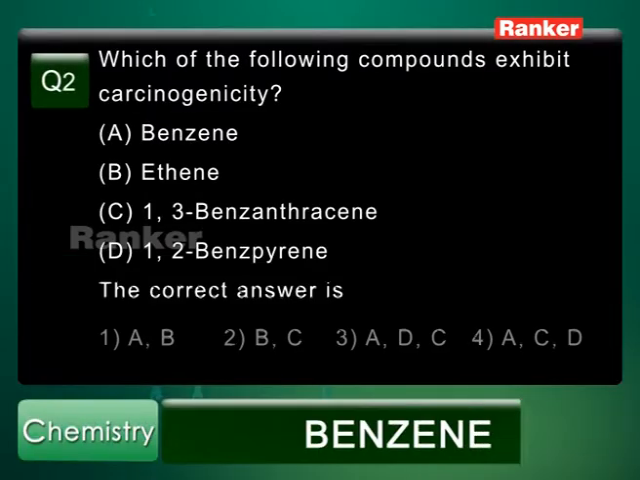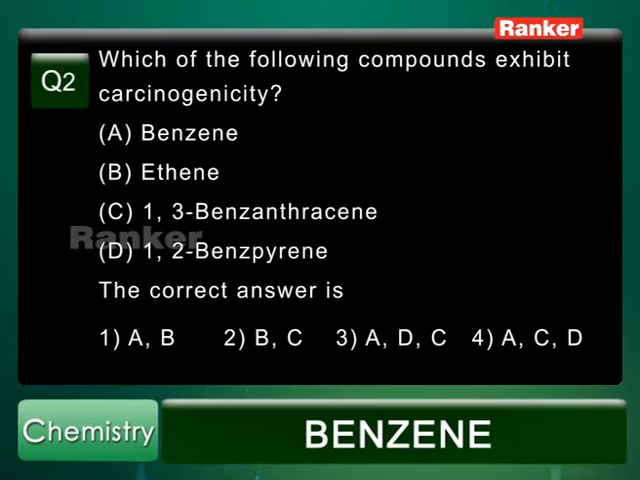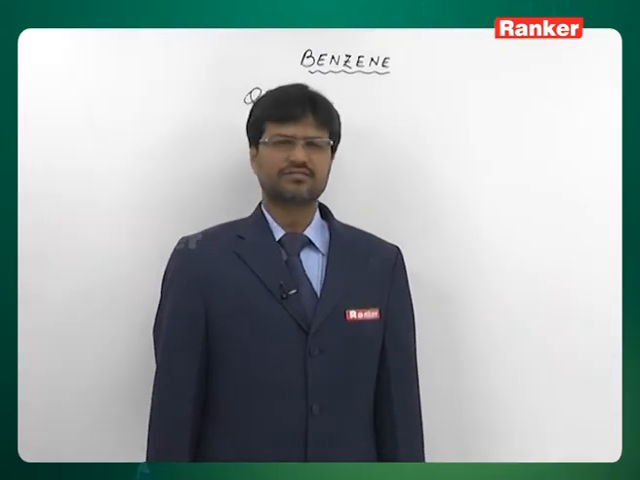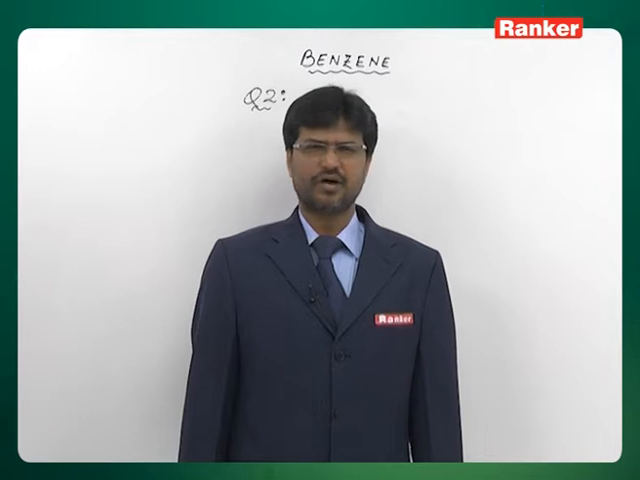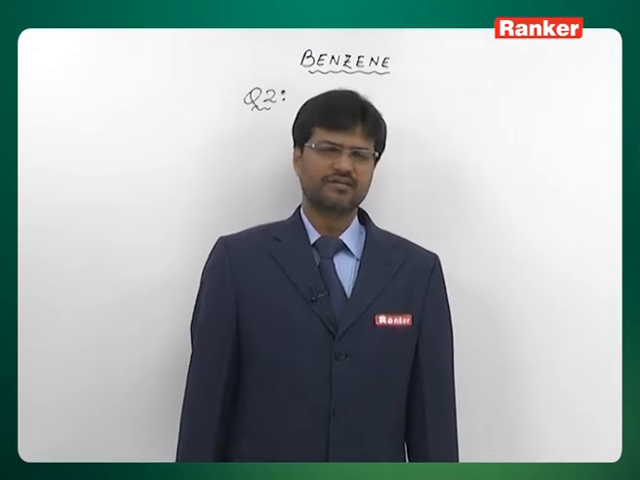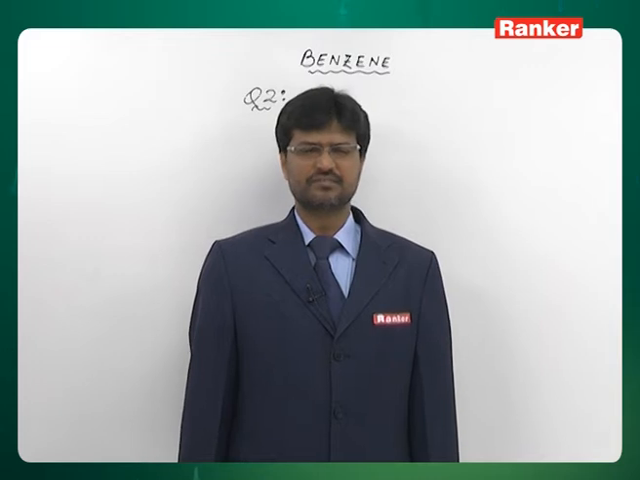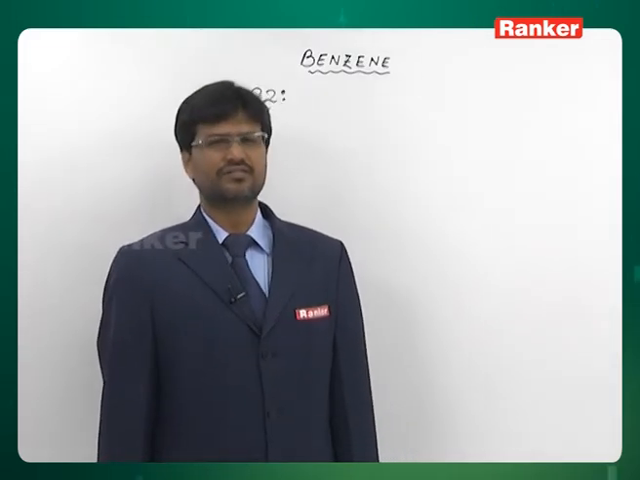Question number 2. Which of the following compounds exhibit carcinogenicity? Option 1, benzene. Option 2, ethene. 1,3-benzanthracene and 1,2-benzopyrene. See, aromatic compounds, aromatic hydrocarbons are carcinogenic substances. So among the compounds A, B, C, D, benzene, benzanthracene and benzopyrene are aromatic hydrocarbons. So these substances are expected to be carcinogenic.